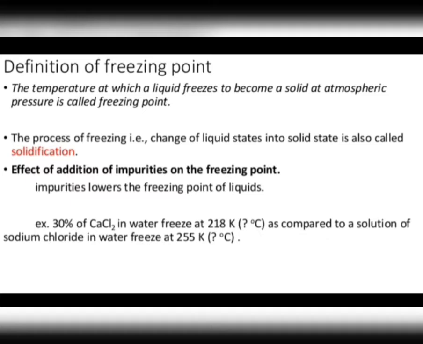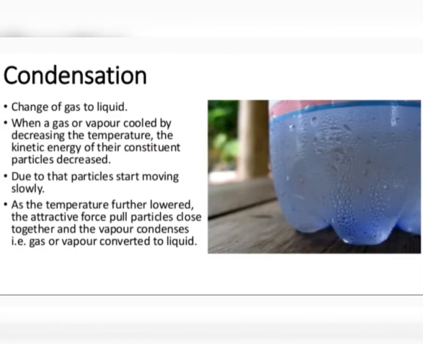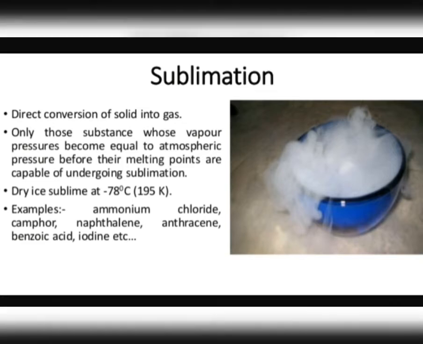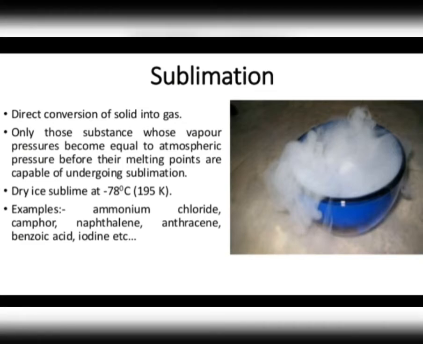And the vapors on cooling first form a liquid and then a solid, right? But there are a few solid substances which change directly into vapors or gas on heating, and the vapors give back the solid substance on cooling without passing through the liquid state. That change of a solid directly into vapors on heating and of vapors into solid on cooling is known